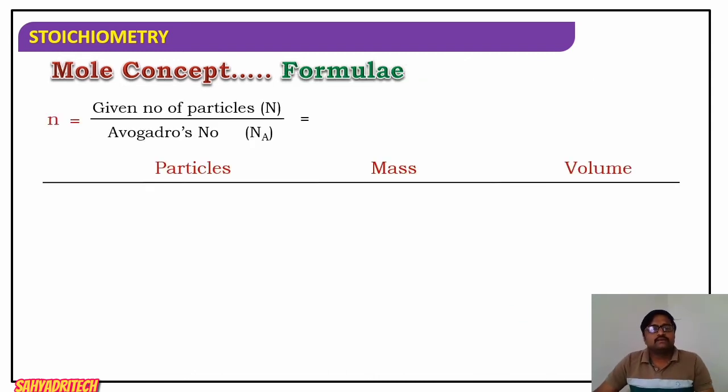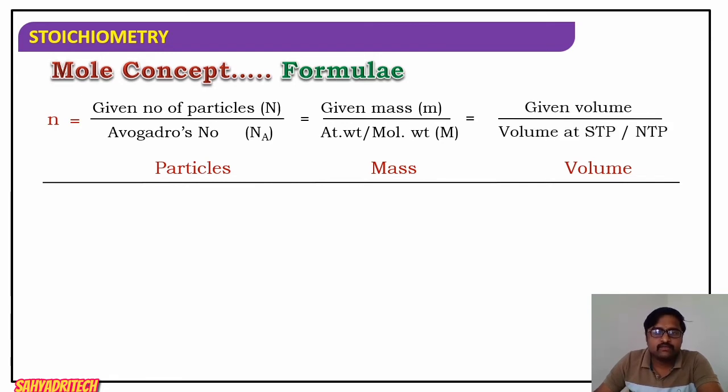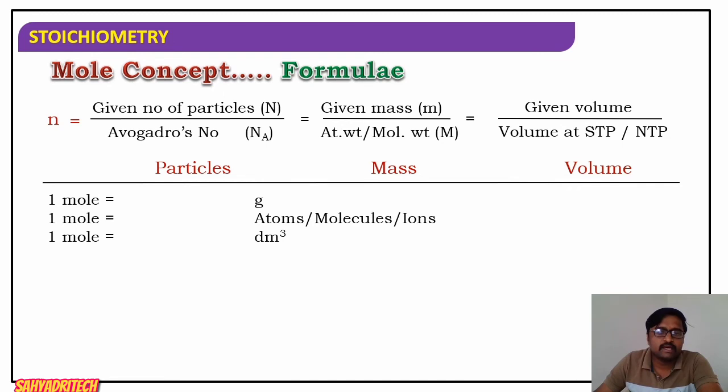So now, if I want to calculate number of moles, number of moles means given number of particles divided by Avogadro's number, or else given mass divided by atomic weight, or I can say molecular weight. In terms of volume, the given volume divided by volume of that particular gas at STP or NTP. In terms of particle, in terms of mass, and in terms of volume.